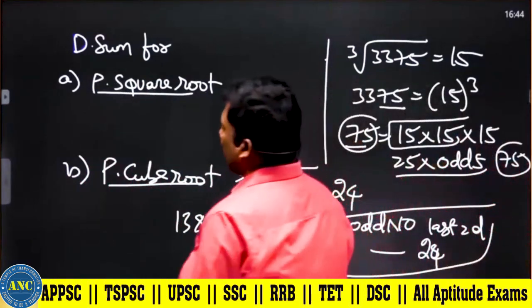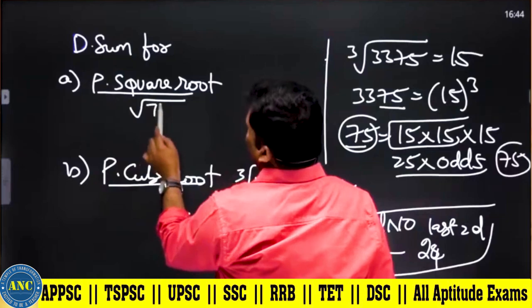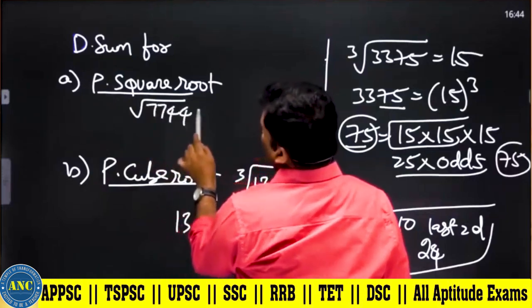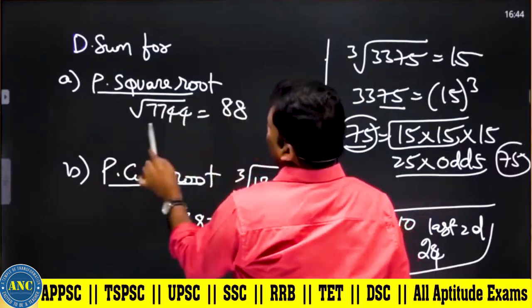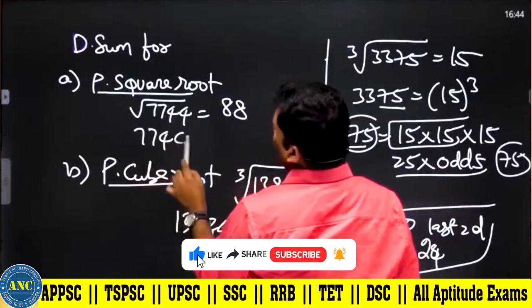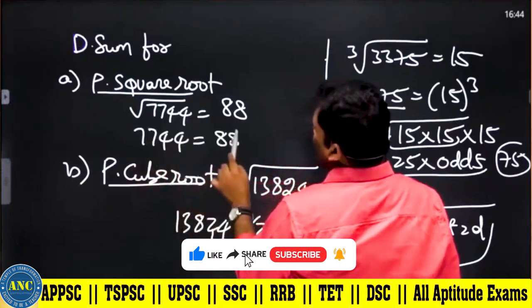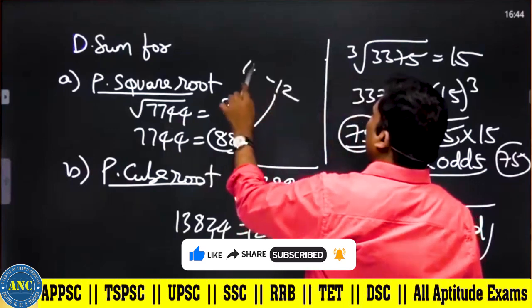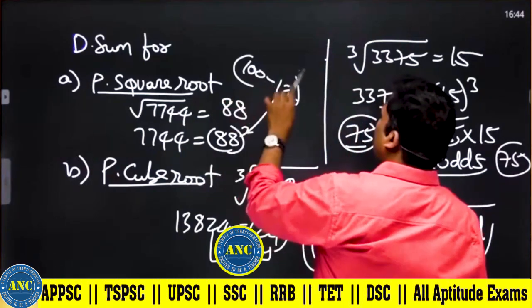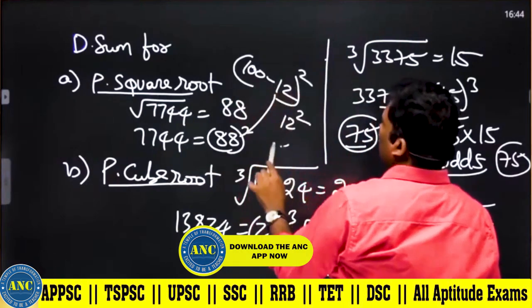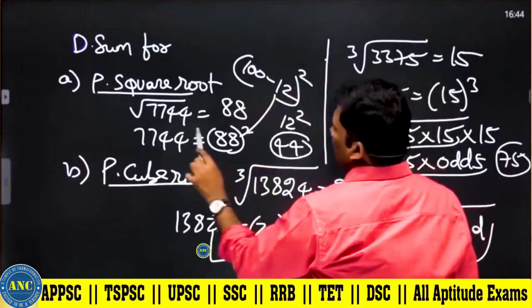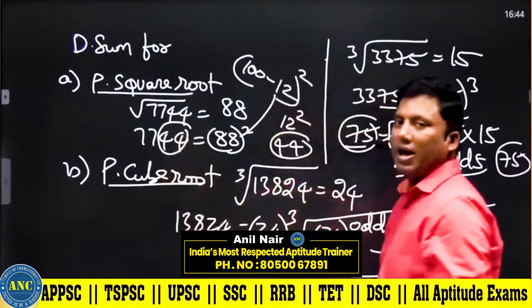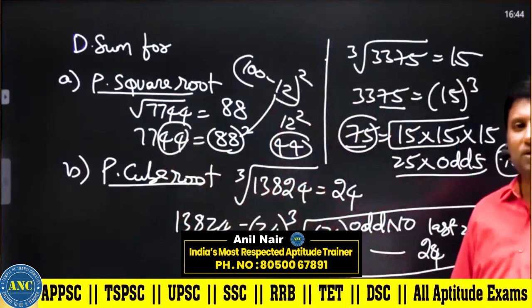Now for a perfect square root. Suppose 7744 is equivalent to 88 whole square. 88 is 12 less than 100, so it is 100 minus 12 squared. The last 2 digits are those of 12 square, which is 144. It is matching. The last 2 digits are matching.